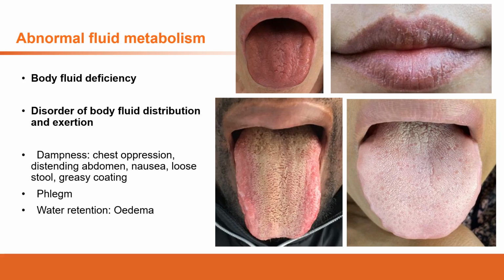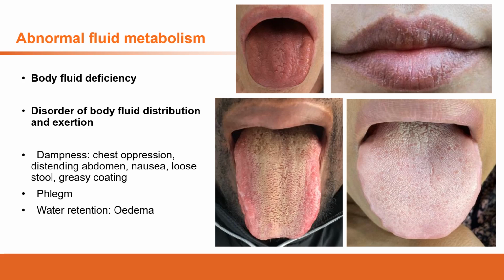The water in the body is supposed to go to the bladder, but it goes to the legs, which causes edema. The body fluid is supposed to come out as sweat, but it stays in the abdomen or under the skin. It causes edema. So this edema is the direct result of the disorder of fluid distribution. You see that the edema can block the pathway of the qi movement. So that's the next question we're going to discuss.